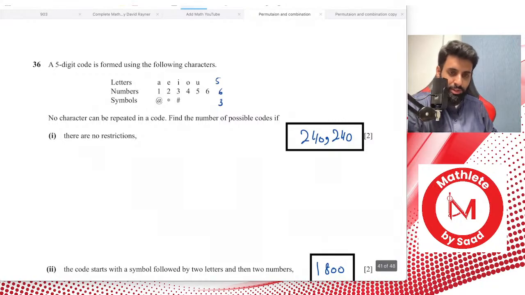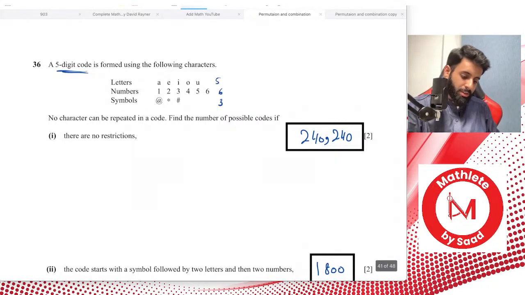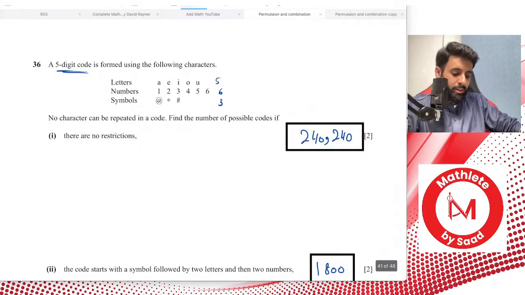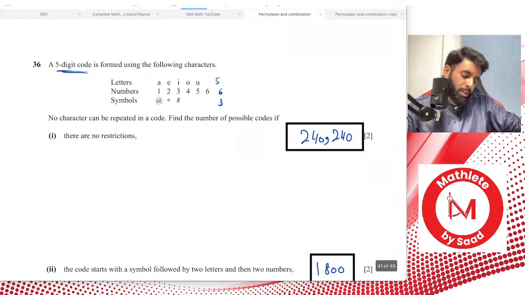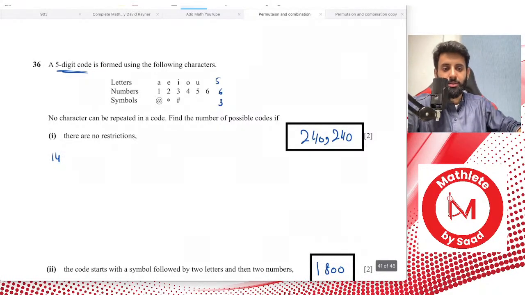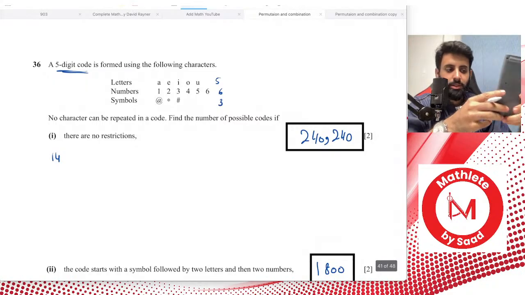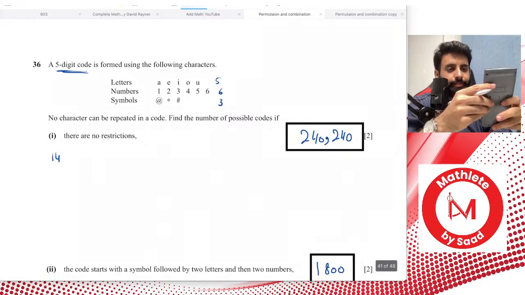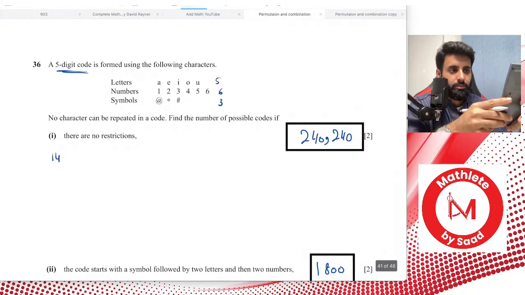So remember that you're looking to make a 5-digit code. How many total characters do you have to choose from? You have 5 plus 6, which is 11. 11 plus 3, that's 14. So that means 14. Okay, so question for you guys. What are we going to use? Are we going to use P or are we going to use C? And I want an explanation also, by the way.